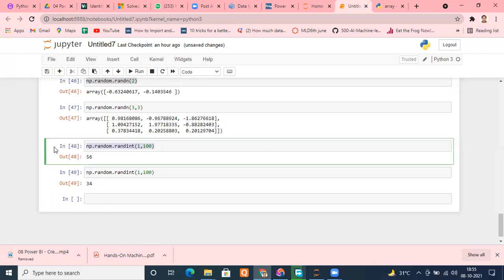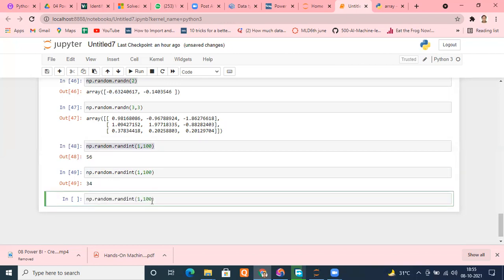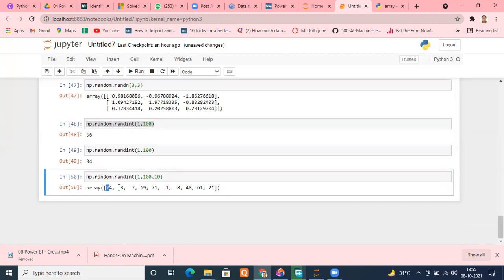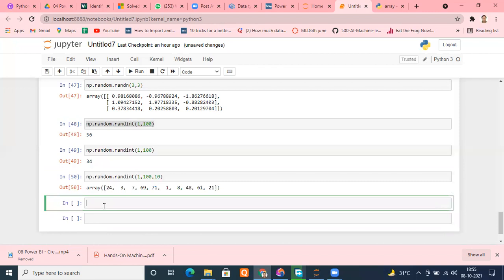You can put it as well, copying it. Suppose I need 10 numbers, just pass 10 here. So it will give me 10 random integers between 1 and 99. Is it fine? Everyone? Yes, sir. Perfect. So let's move ahead to some attributes and methods of the array.